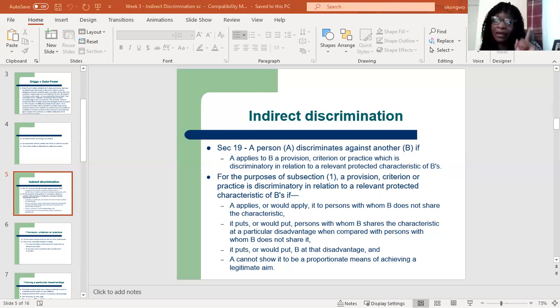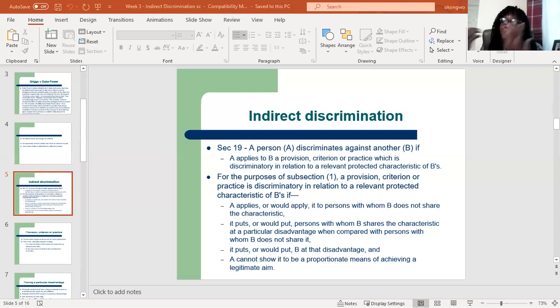And A cannot show it to be a proportionate means of achieving a legitimate aim. In other words, A, which is the employer, cannot justify that that criterion is a proportionate means of achieving a legitimate aim. So, just trying to summarize that provision: indirect discrimination is when an employer has a provision, a criterion, or practice, which I call PCP.